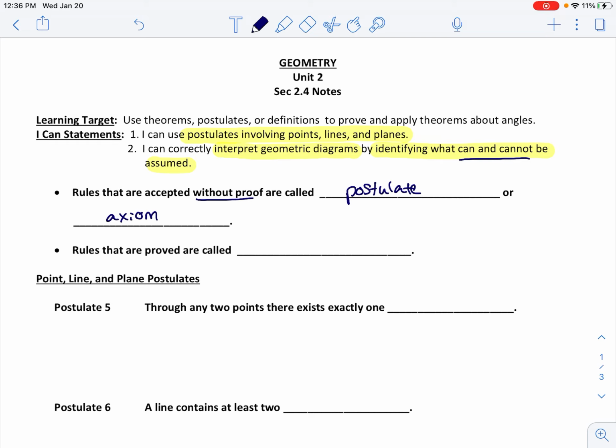If you were to continue your study of geometry into more of a college geometry setting, you might hear axiom more, and I've seen that used in more different models of geometry rather than just Euclidean geometry, which is high school geometry.